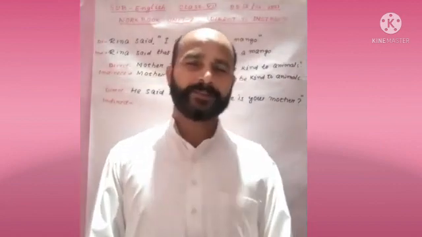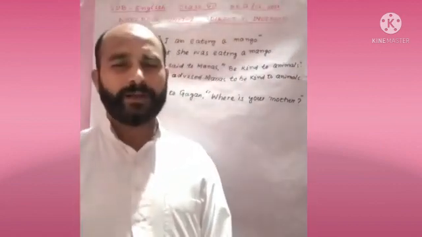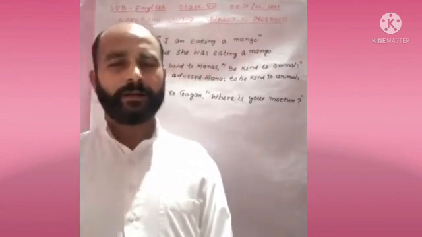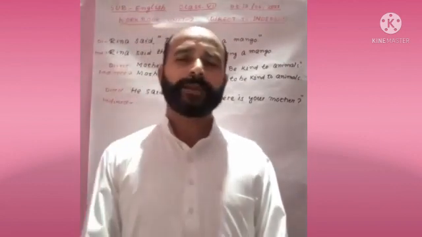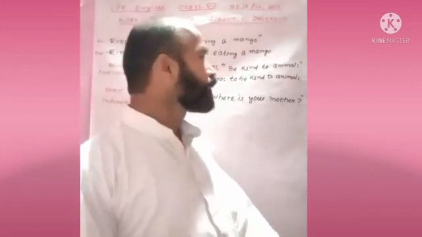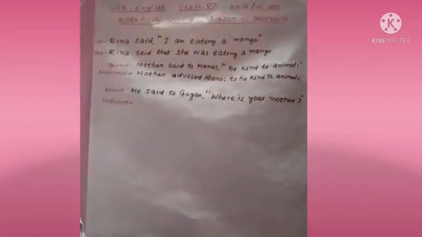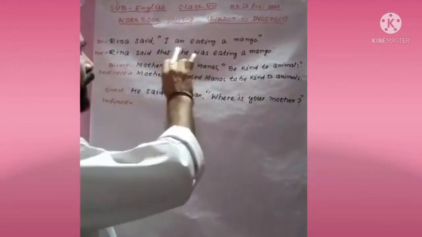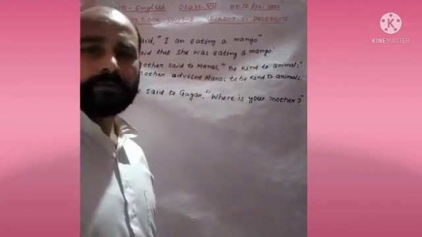In previous classes, we have discussed how to change from direct to indirect on assertive sentence and imperative sentence. Let's remind it. Look at the sentences. The first one, Rina said, I am eating a mango.